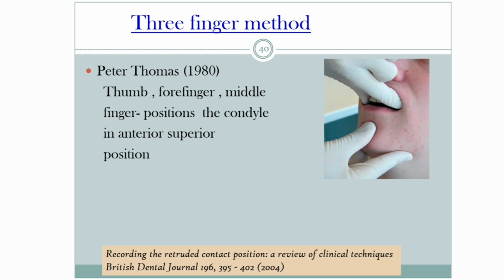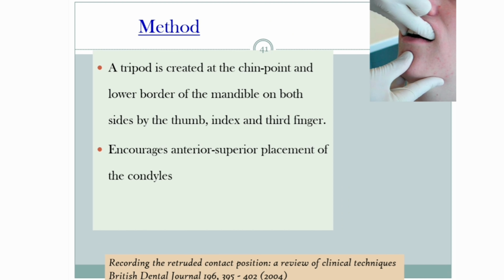Next is the 3-finger method. It was proposed by Peter Thomas. In this method, the thumb, forefinger and middle finger position the condyle in an anterior superior position.